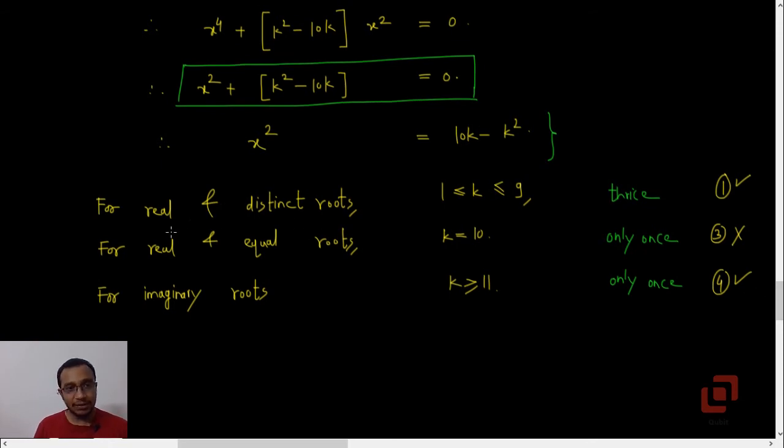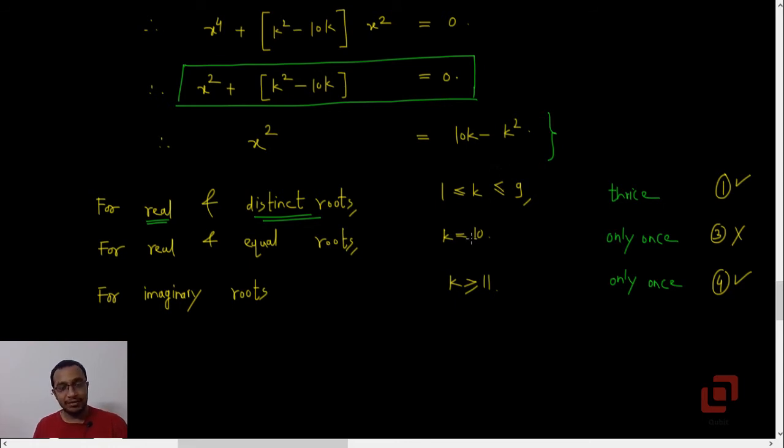Observe that if we want real and distinct roots, then k has to be between 1 and 9, both values inclusive, because in that case k squared will be less than 10k. If k exceeds 10, then k squared will become greater than 10k, so x squared will be negative, which means x will be imaginary, and which means there is no point of intersection of the circle and the parabola apart from x equal to 0.